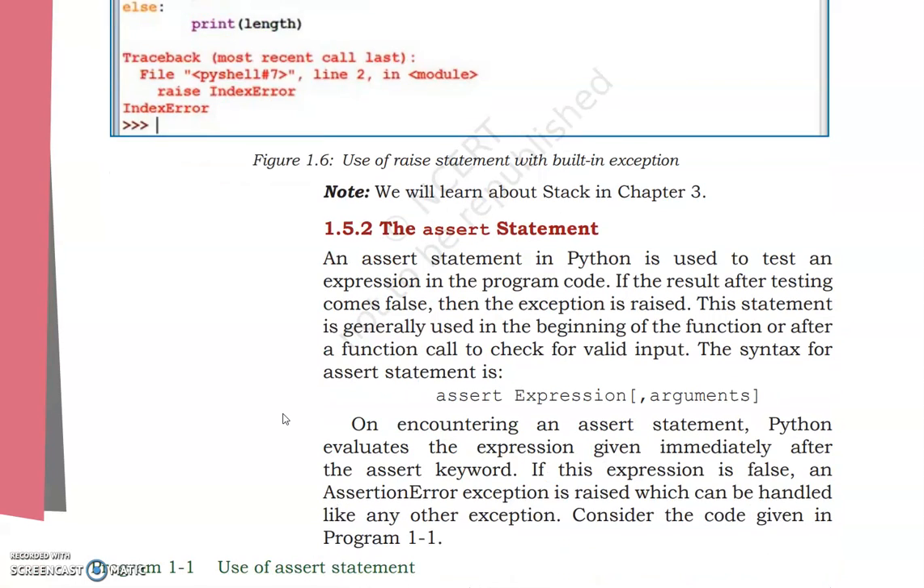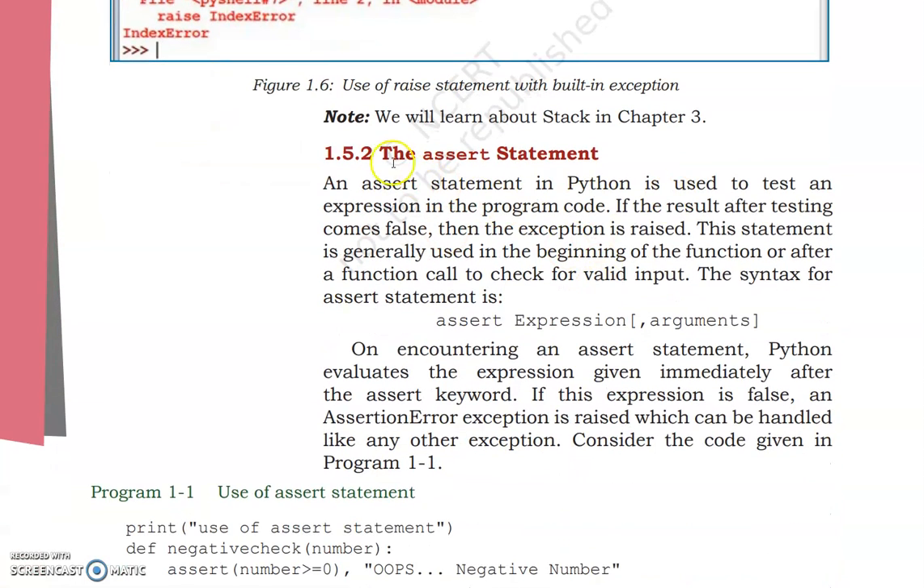The second one is the assert statement. The assert statement is also written in lowercase and this is the syntax here: assert, expression, and then arguments. So this time it is not exception, it is expression.